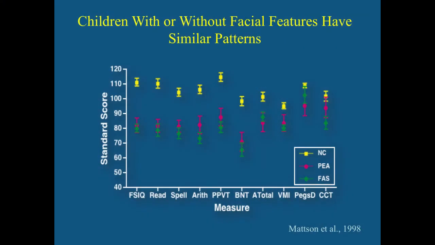These are data from Sarah Mattson and Ed Riley, and in here she has demonstrated that the IQ scores of individuals who have heavy prenatal alcohol exposure are statistically about the same, irrespective of the physical manifestations. And so while it is important to understand that the children who have fetal alcohol syndrome and growth deficiency and microcephaly and the physical features, it's not unexpected that they have academic difficulties. It's important to understand that a baby who is exposed to alcohol can have intellectual challenges irrespective of the physical findings.